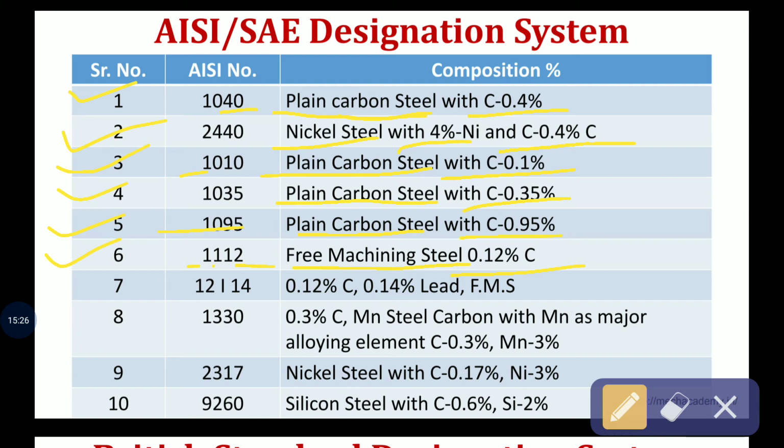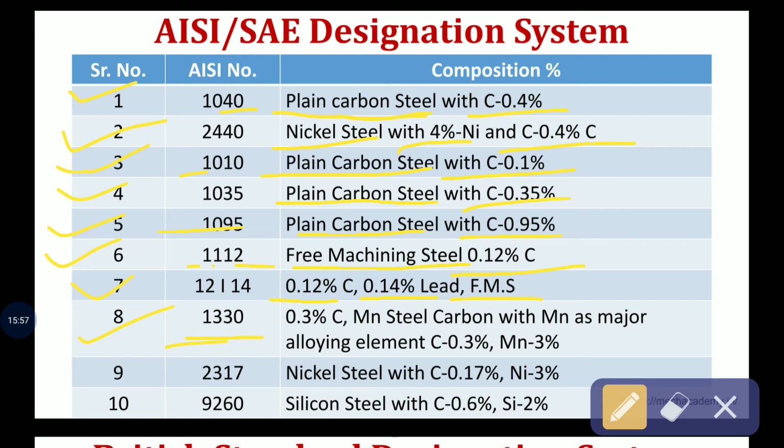Now next is 1214. 1214 means there is 0.12% carbon, 0.14% lead, and that is free machining steel. Correct. So next it's 1330.